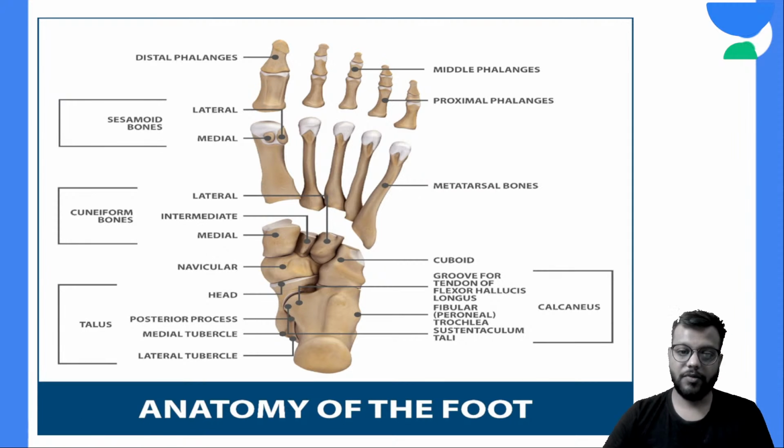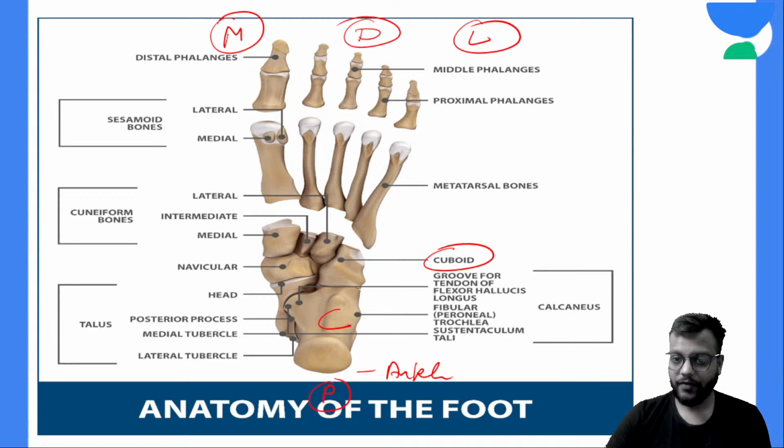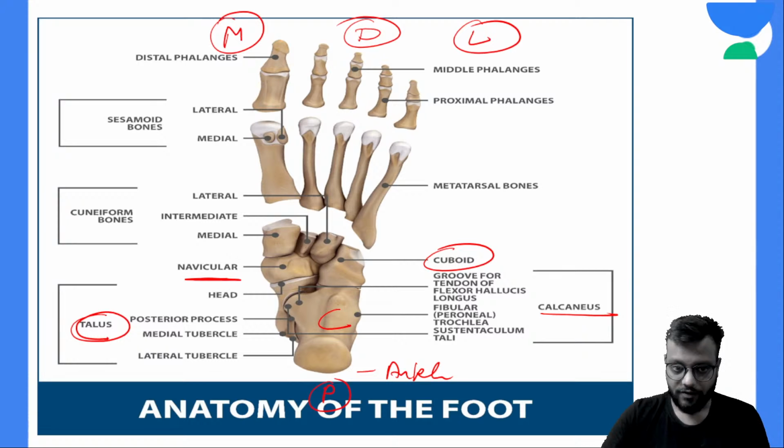Okay, so this is the basic anatomy. This is your distal part, this is your proximal part, means this is your ankle joint, this is your medial part, and this is your lateral part. And here you can see this is your calcaneum, this is your cuboid, and this is your subtalar joint with the talus and the calcaneum, and talus articulates with the navicular, talonavicular joint. And here you have the three cuneiform bones, the medial, intermediate, and the lateral.